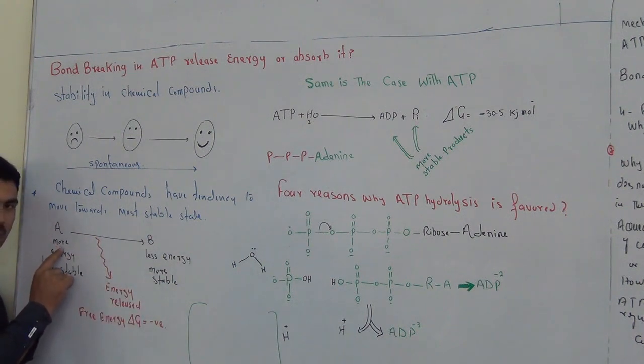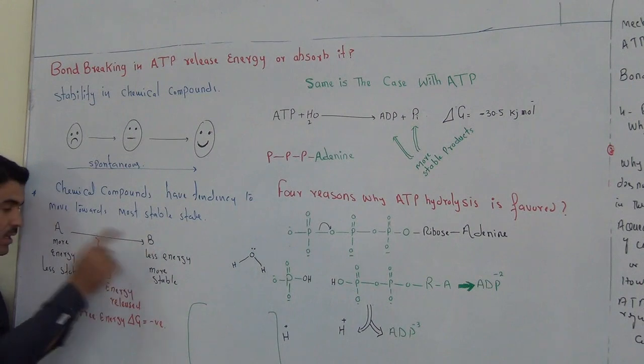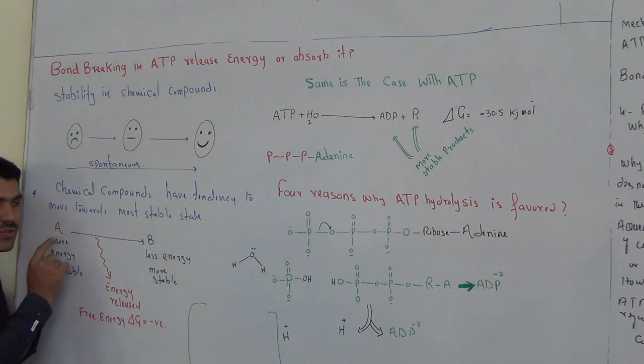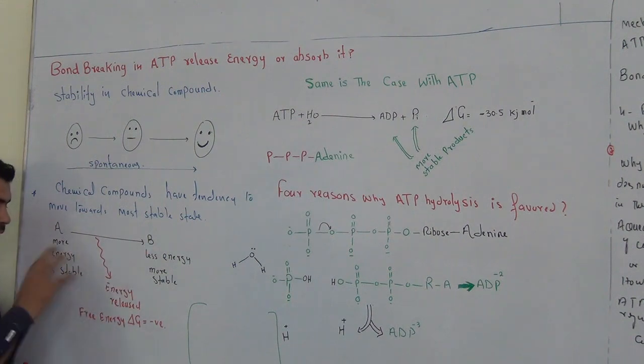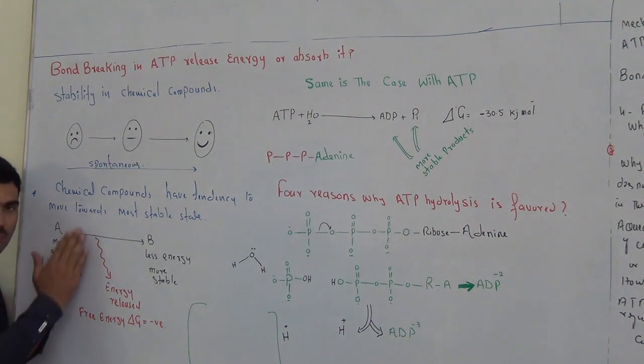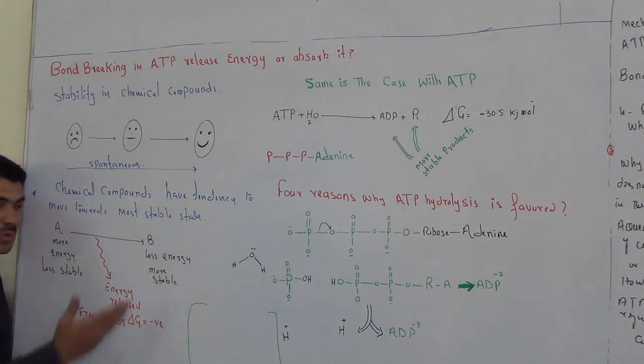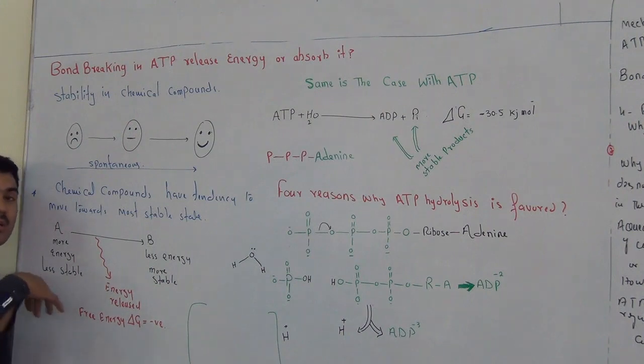If a compound has this kind of shape, the compound will always try to get to that state, to gain that structure, because this structure is more stable. So by various mechanisms the compound passes through various stages and becomes stable, and while doing so the chemical reactions occur spontaneously.